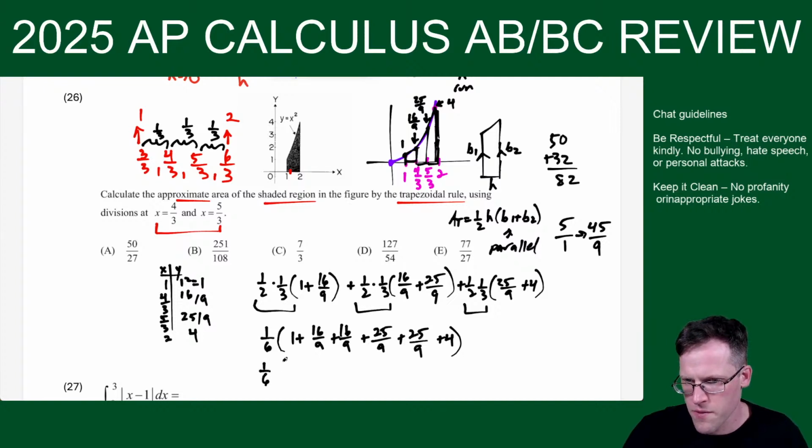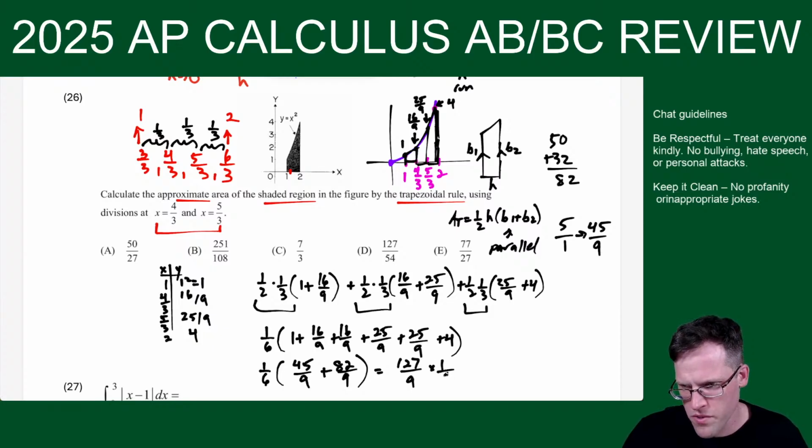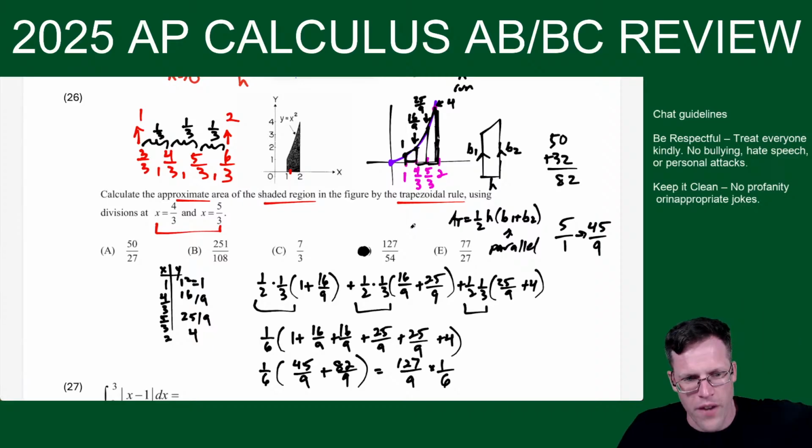So 1/6, and I have 45/9 plus 82/9. Okay. And now this is going to give us 127/9, but then times 1/6. And 127/54. Ooh, all right, that wasn't as bad as we thought. But someone fact check me on that.